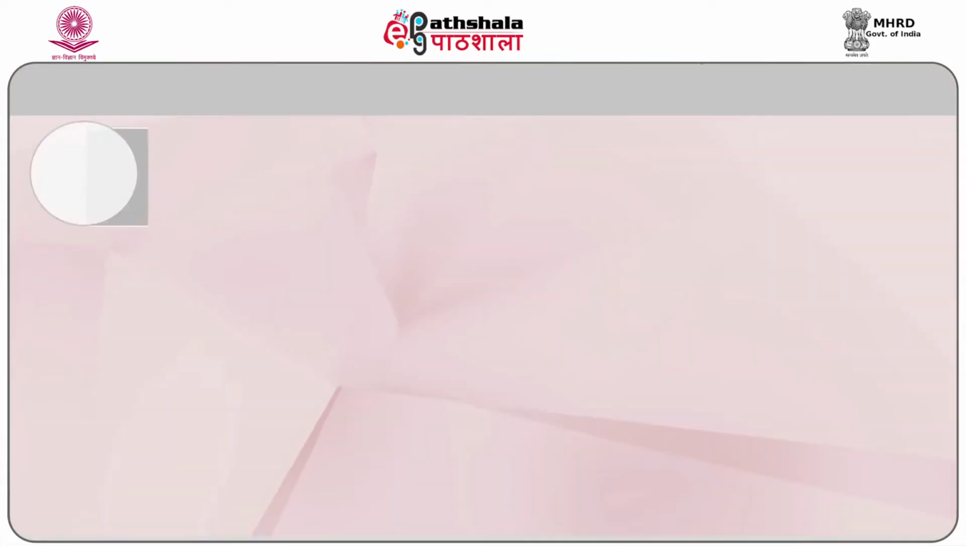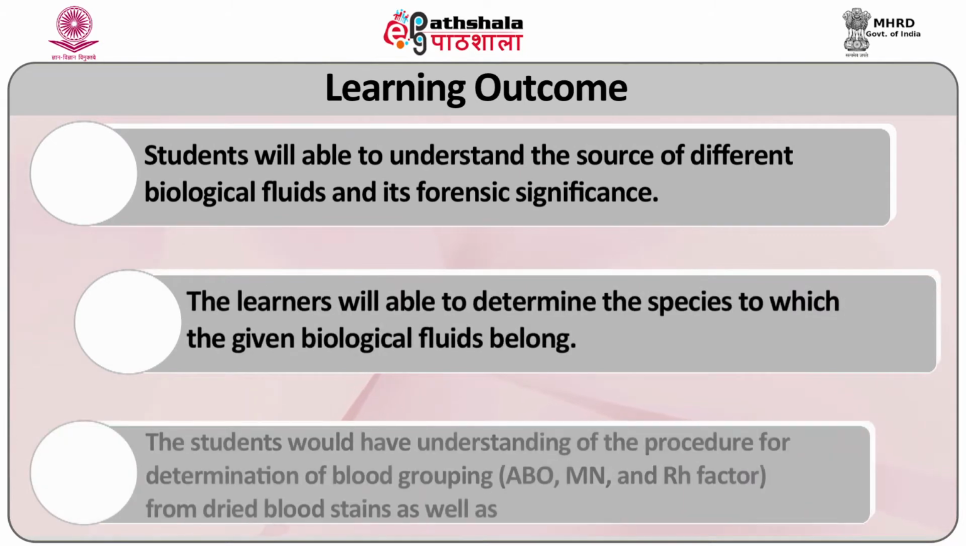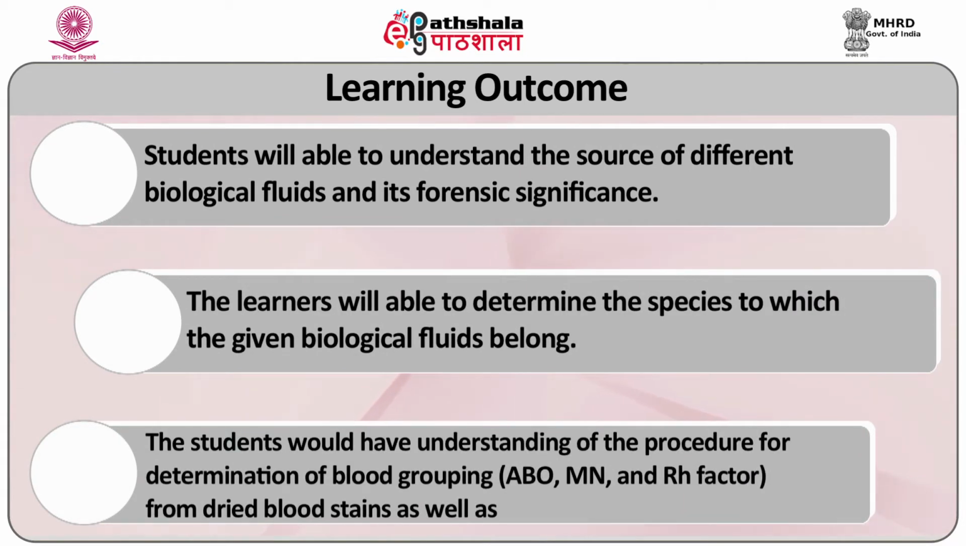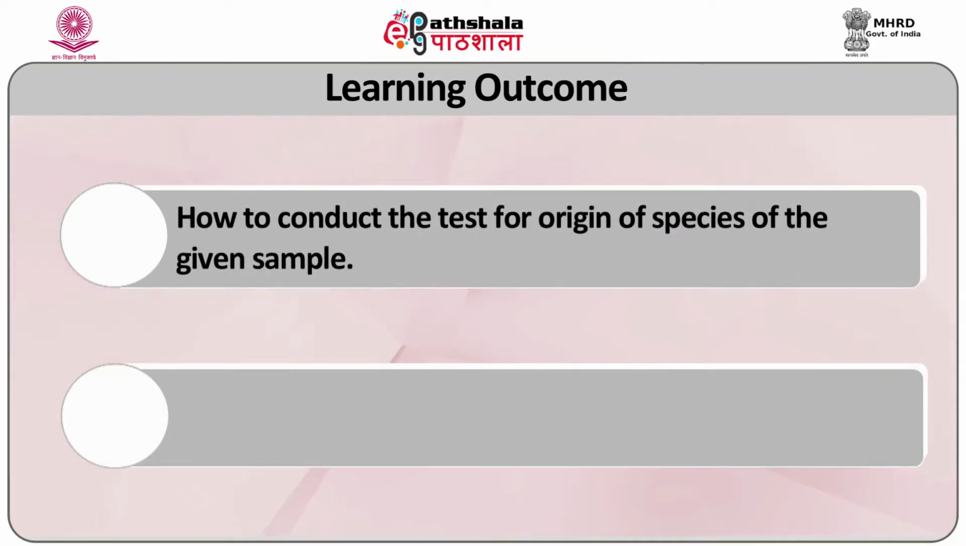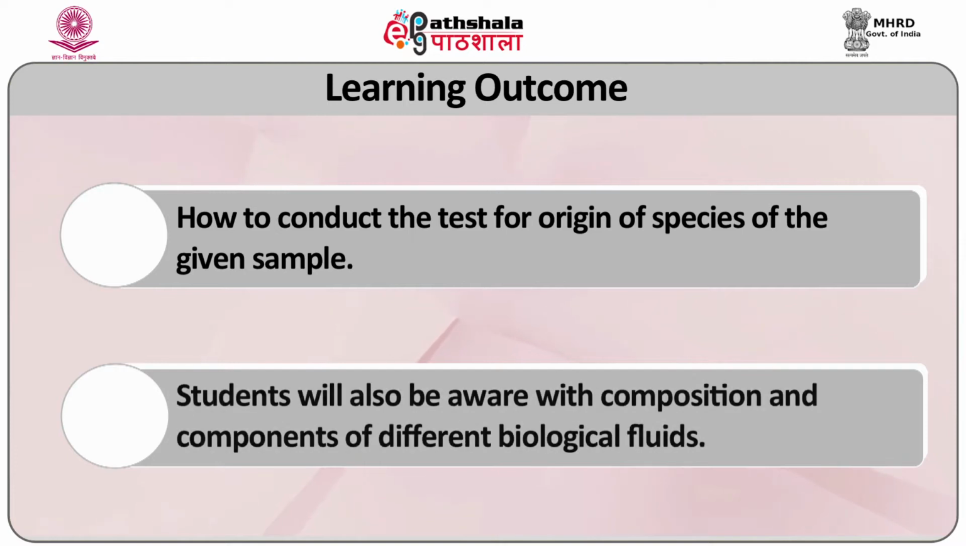After completion of the module, a student will be able to understand the source of different biological fluids and its significance. The learner will be able to determine the species to which the given biological fluids belong. The student would have an understanding of the procedure of determining the blood grouping ABO, MN and RH factor from dried blood stain, as well as how to conduct the test for origin of species of the given sample. A student will also be aware of the composition and components of biological fluids.